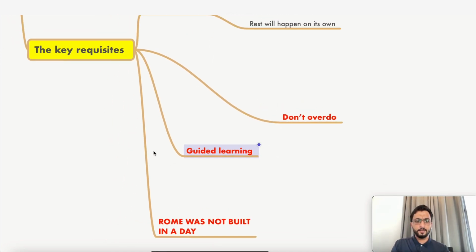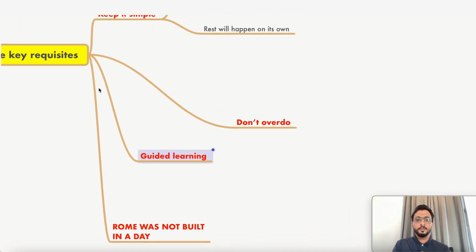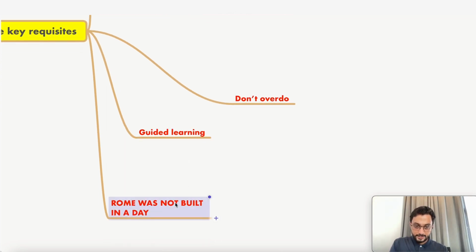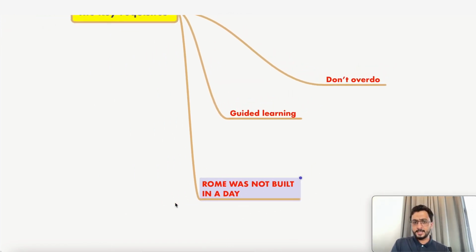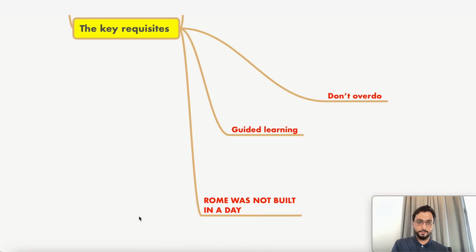Now, guided learning, the next requisite. To learn things in 4 hours, you can't learn from Google. Google for one topic will take half an hour. So there should be guided learning. And please understand, this doesn't happen so quickly. Rome was not built in a day. It takes time. And you have enough time for 2025. For crash course students, you are already there, isn't it?